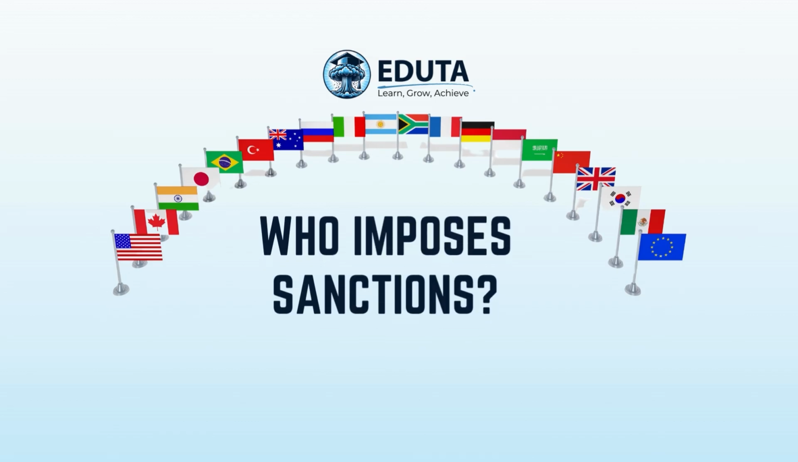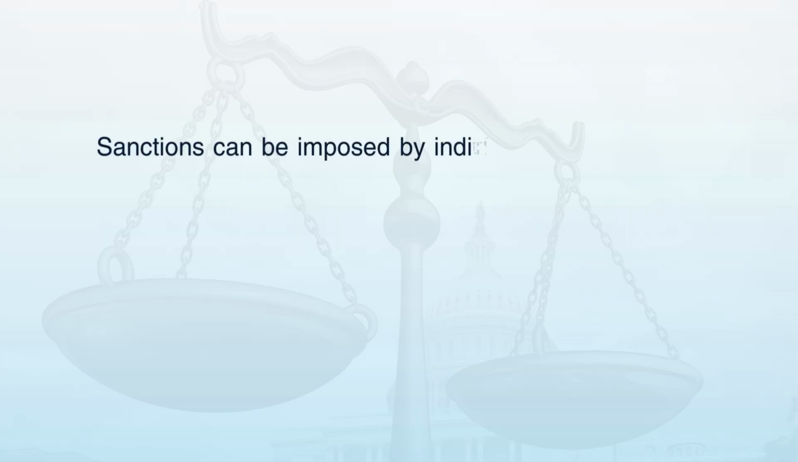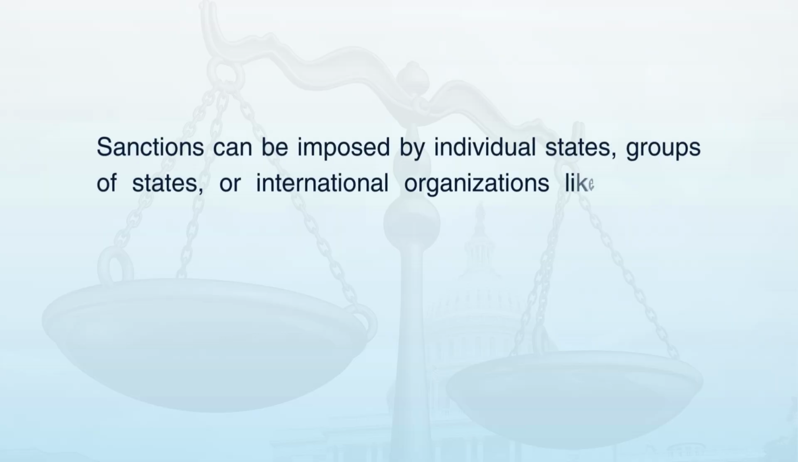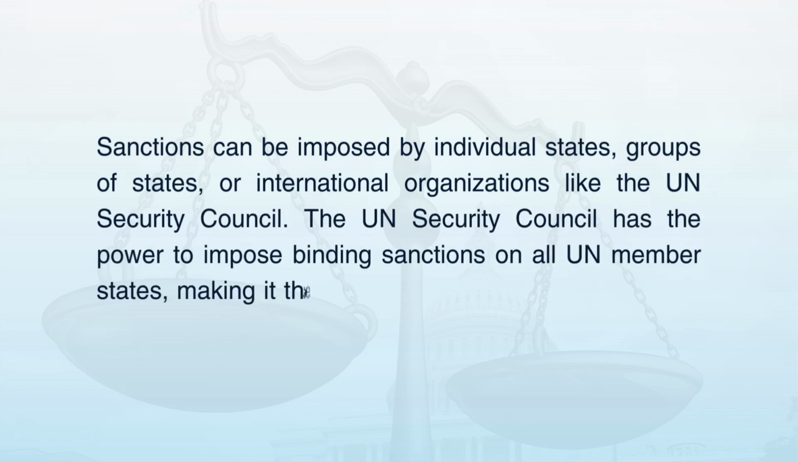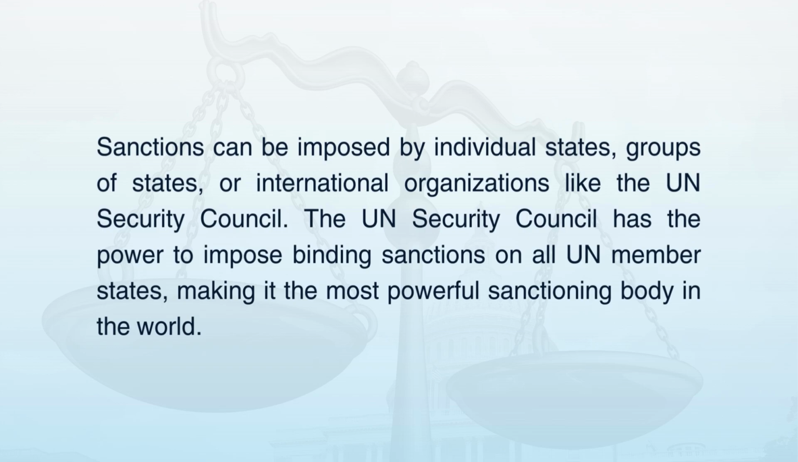Who imposes sanctions? Sanctions can be imposed by individual states, groups of states, or international organizations like the UN Security Council. The UN Security Council has the power to impose binding sanctions on all UN member states, making it the most powerful sanctioning body in the world.